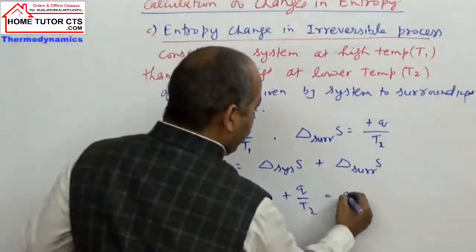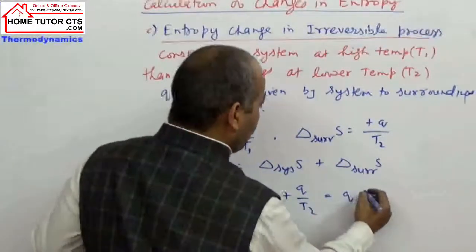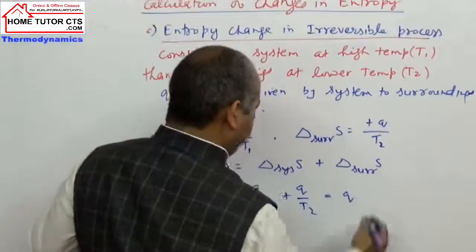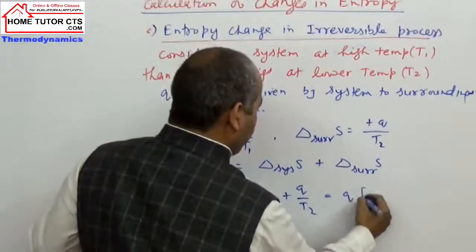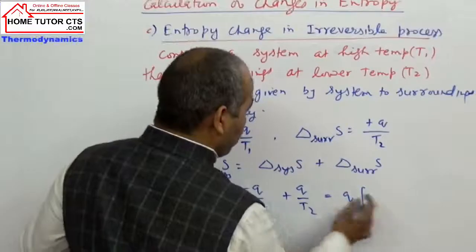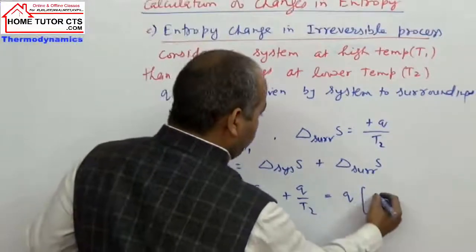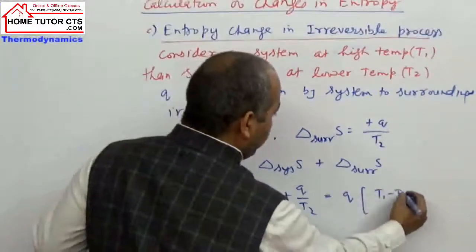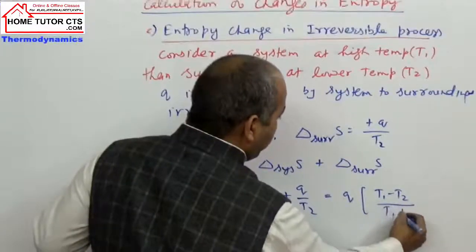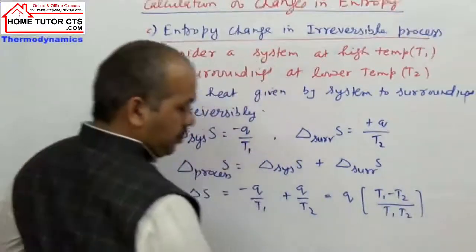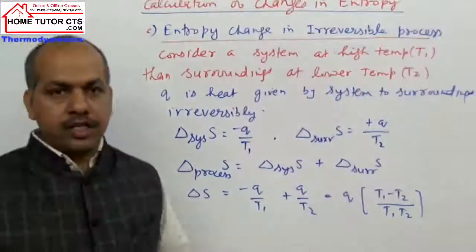If I write Q common, I can write minus 1 by T1 plus 1 by T2. This can be taken as T1 minus T2 divided by T1 T2. You can simplify this expression.